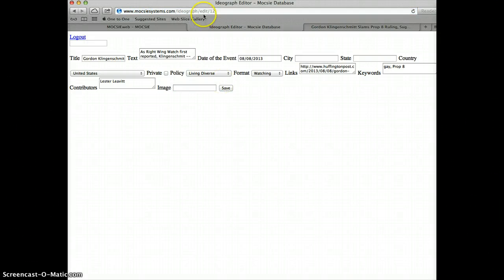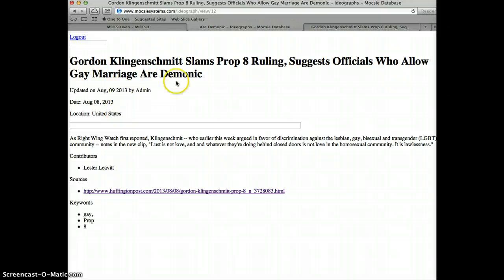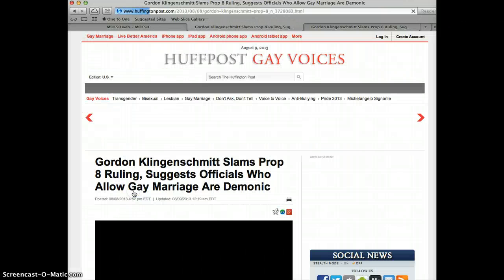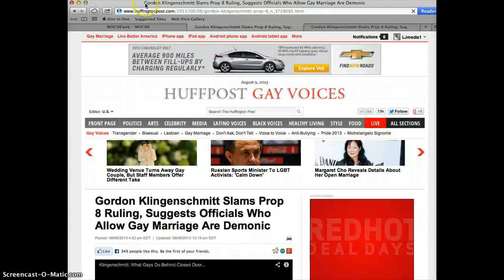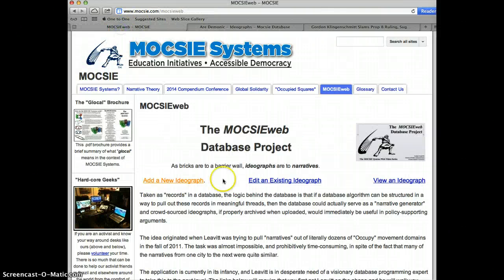If you want to see what that looks like, come up here to the URL, double-click on View, and you get to view the ideograph. So here's the hyperlink, and the hyperlink is live, and so we're good. So hit back. And here's the keywords, how they appear, gay, prop 8. I guess you don't even have to put commas in. We're going to have to fix that. Here's the contributor, and here's that short little abstract that we had. And that's how to enter an ideograph.